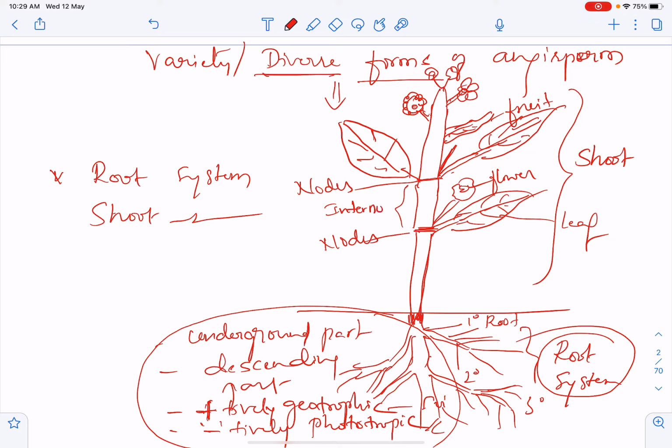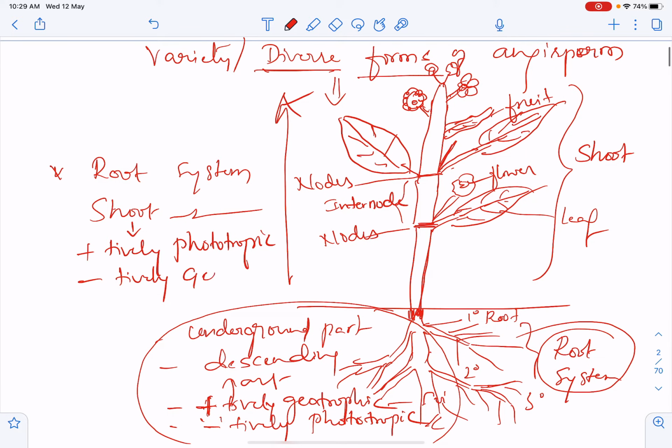In the shoot system, generally, it grows towards the light, hence it is called positively phototropic, and negatively, that is away from the soil, negatively geotropic. So these are the two important things in the root system and shoot system.